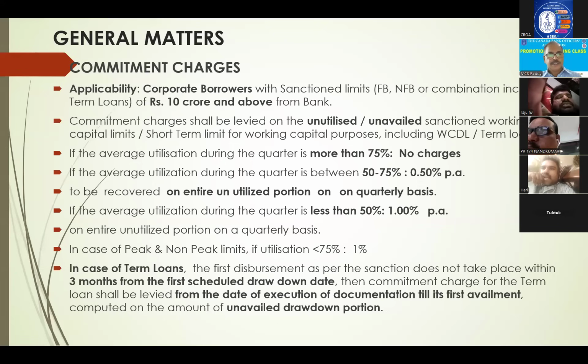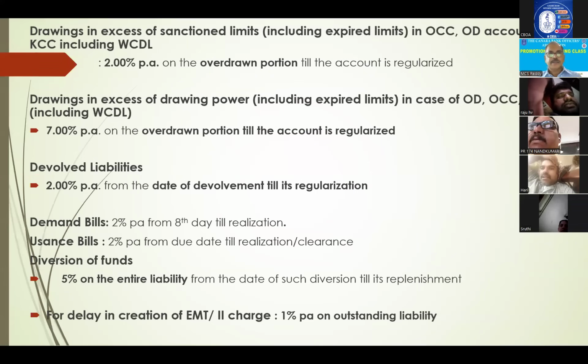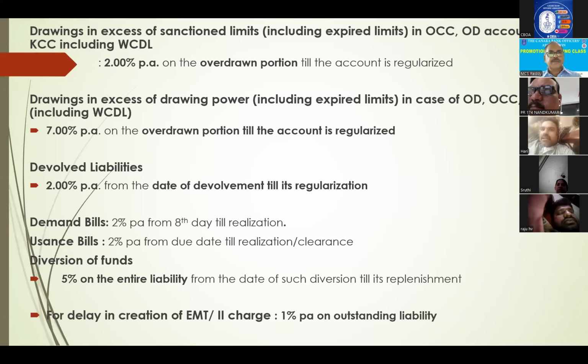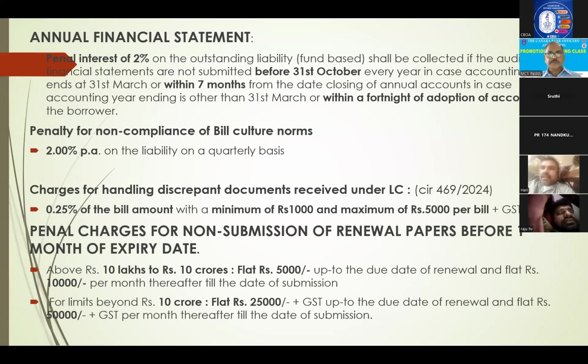Commitment charges, delayed payments, priority sector, QoS, HOS, quarterly operating system and half yearly, sir has already discussed this, I heard. That is why drawings in excess of sanction limit, including OCC account, including WC, 2% penalty. Devolved liabilities. Annual financial statements. If they are not submitting by 31st October, 2% penalty.